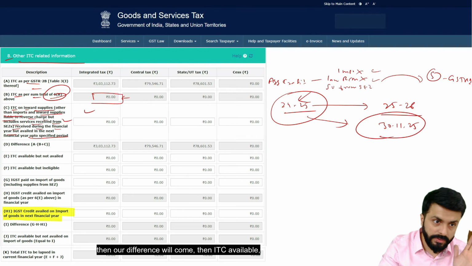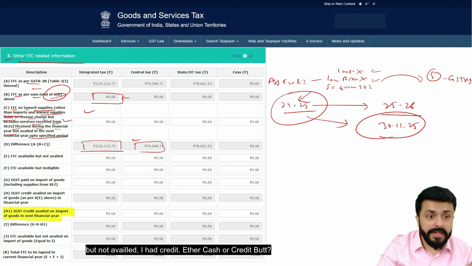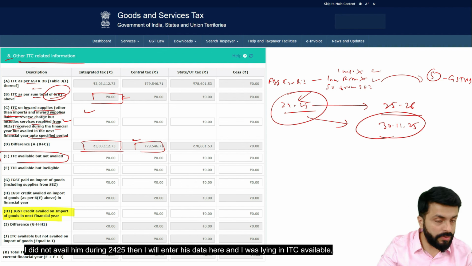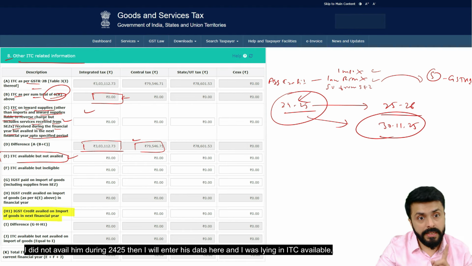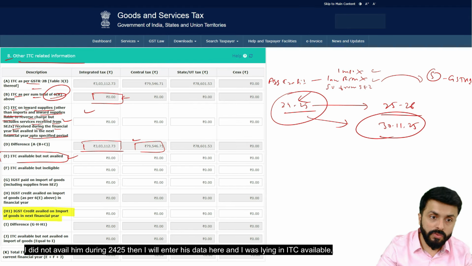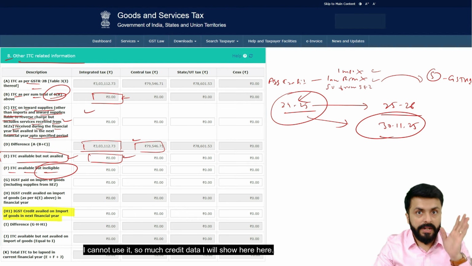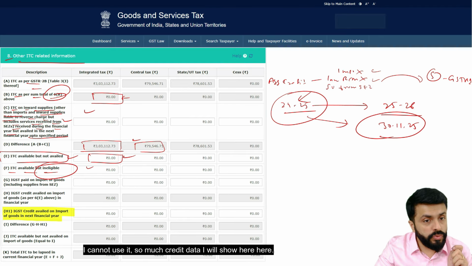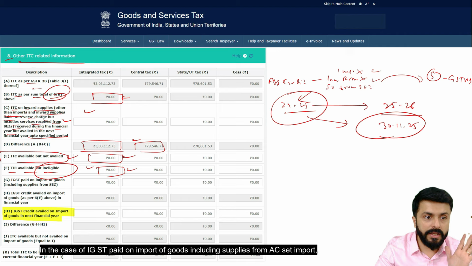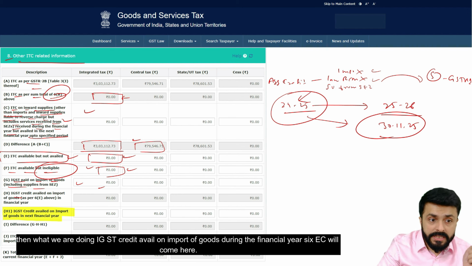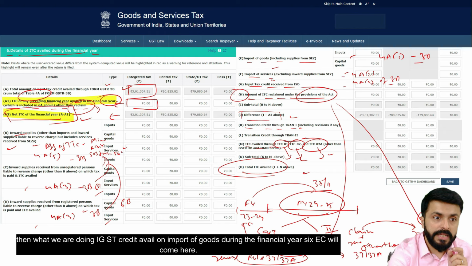Then our difference will come. Then ITC available but not availed. I had credit, either cash or credit, but I did not avail it during 24-25. Then I will enter its data here. And what was lying in ITC available but ineligible credit, but it is ineligible, I cannot use it. So much credit data I will show here. In the case of IGST paid on import of goods, including supplies from SEZ, my ITC will come here. Then what we are doing, IGST credit availed on import of goods during the financial year, 6E, will come here.